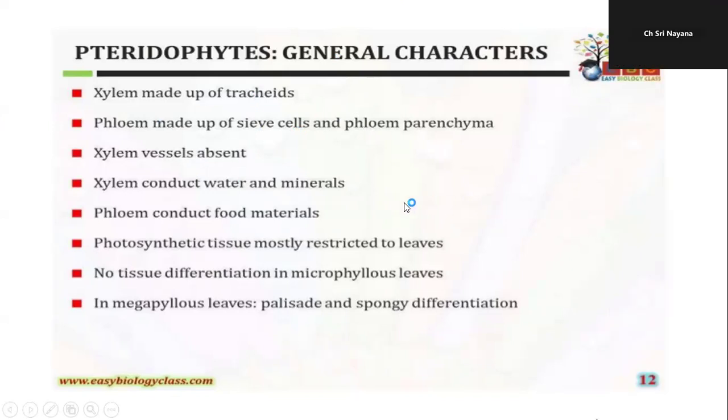Yes, ma'am. Right. Now, what is the function of the xylem here? The xylem helps in conducting water and mineral salts. The main role of the xylem tissue is conduction of water and mineral salts, whereas the phloem conducts food material from the leaves to the remaining parts of the plant body. The xylem conducts water and minerals from the root system to the rest of the plant body.